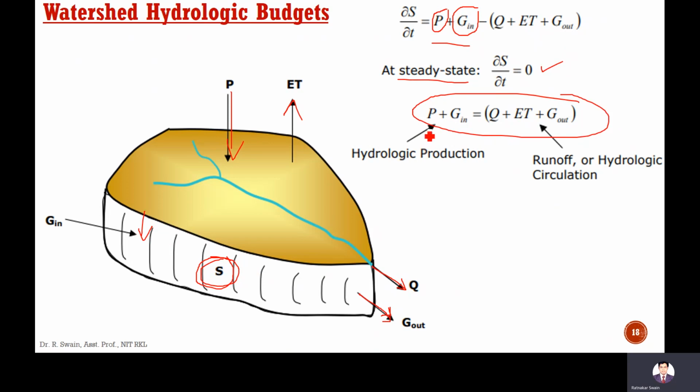For the hydrologic budget, the inputs are precipitation P and groundwater inflow. The outputs are runoff Q plus G out plus ET. This equation is written considering the groundwater storage. So this is the hydrologic budget as far as the groundwater is concerned.